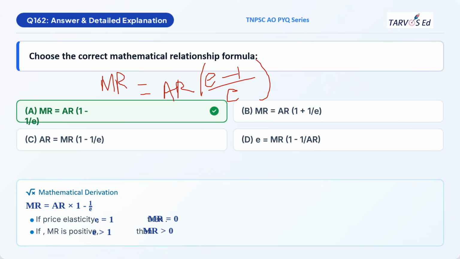So, if the price elasticity E is equal to 1, then marginal revenue will become 0. And marginal revenue is positive when elasticity is greater than 1. If elasticity is greater than 1, MR will be greater than 0. So, these are possible questions from this concept.